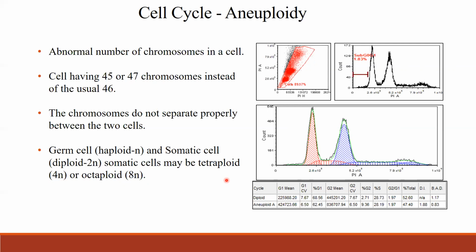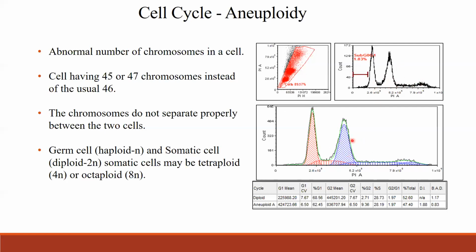It can form a tetraploidy or octoploidy, and in this case you see two cycles. So if you are expecting it, usually when you study tumor cells or cancer cells, this is common. If you are treating with some kind of drugs, it can also affect the cells, and you could see the aneuploidy pattern. If you are expecting this kind of aneuploidy population, yes, it is normal. You could get the single cells and see this kind. It does show the two cell cycle pattern.